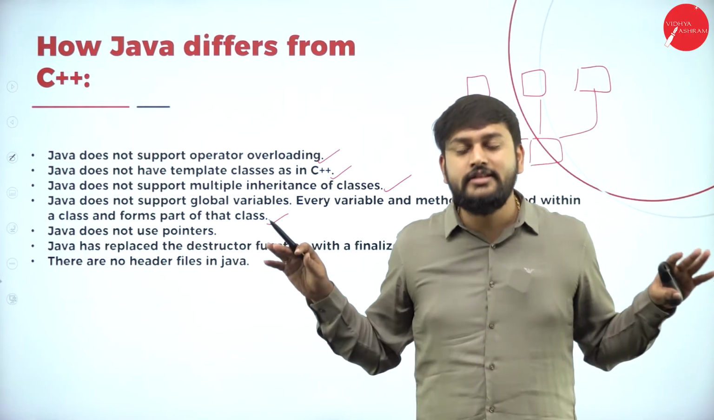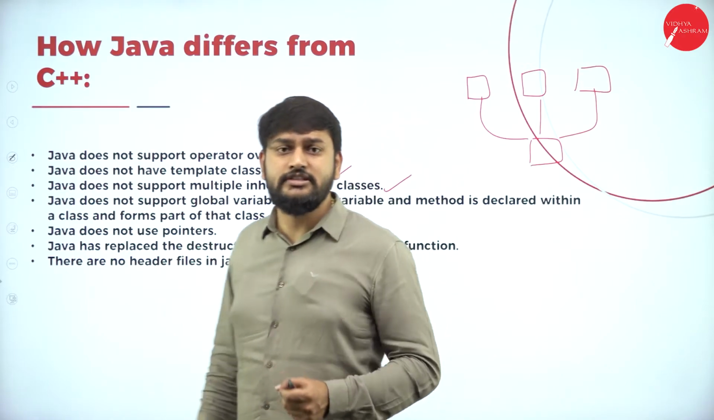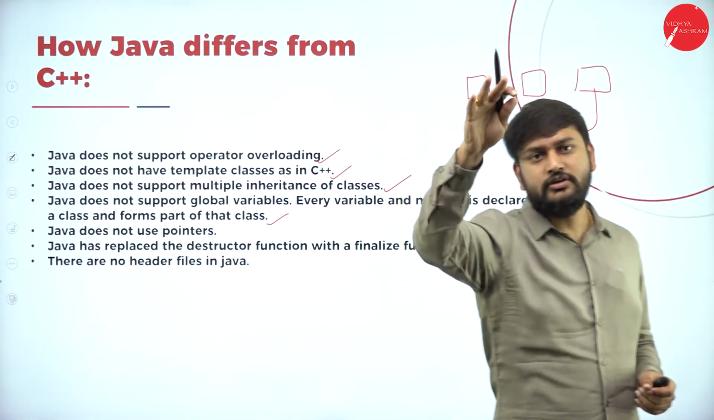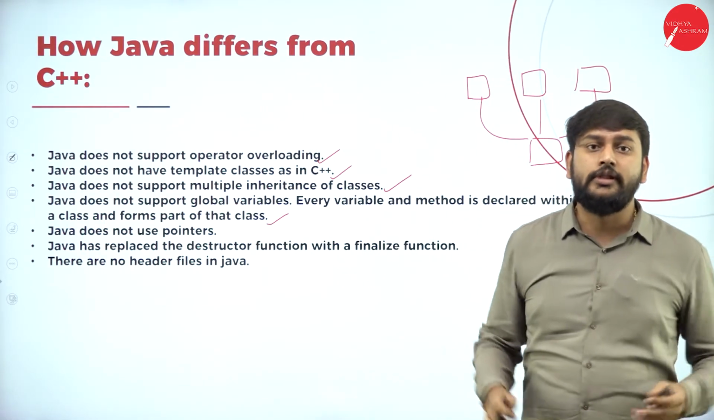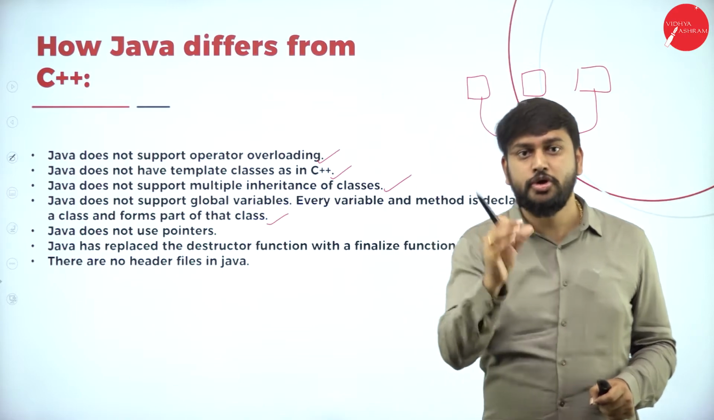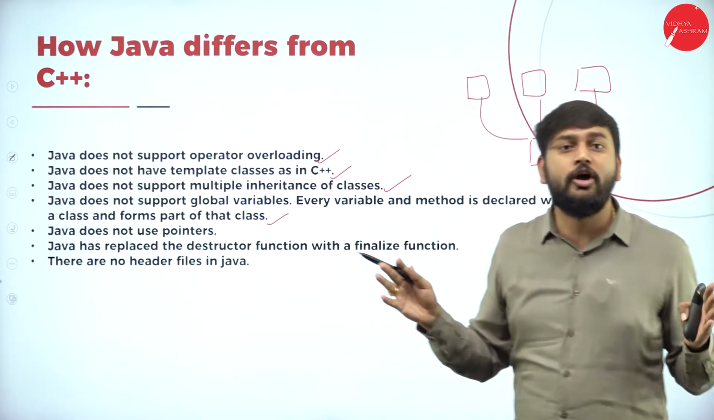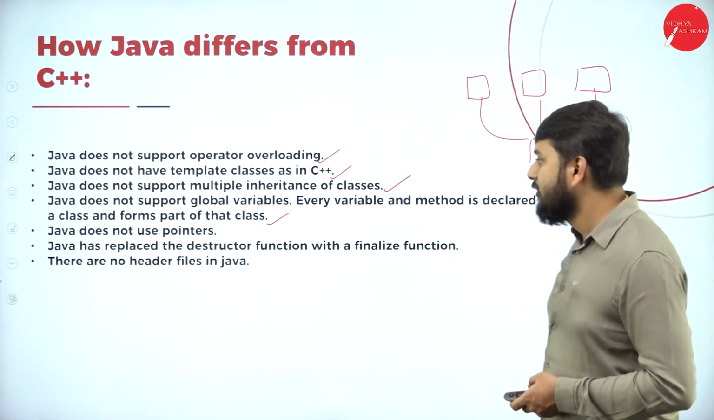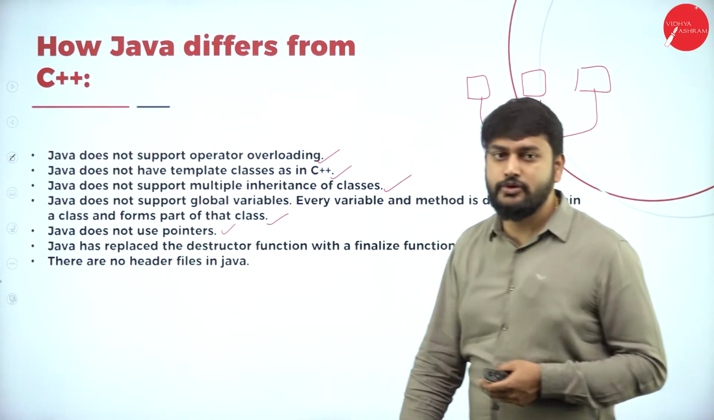There is no concept of global variable. We used to have a global variable in C and C++. Declare it before the function and you can use it throughout the program anywhere. But Java does not support that. If you declare a variable, it should be within the class. It should be a part of the class. There is no concept of global variable is what you need to remember. So fine, obviously we have discussed this point, Java does not support the pointers.